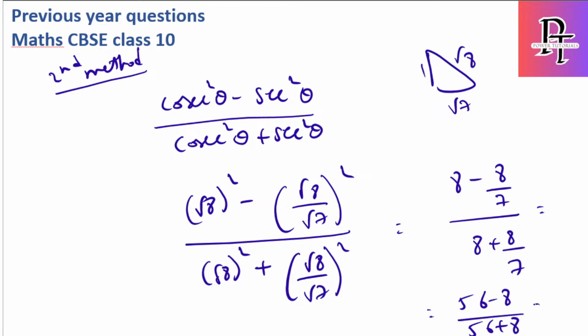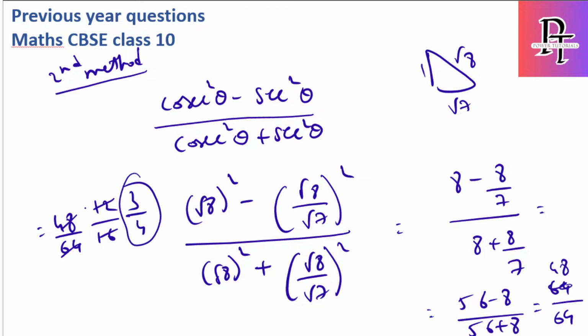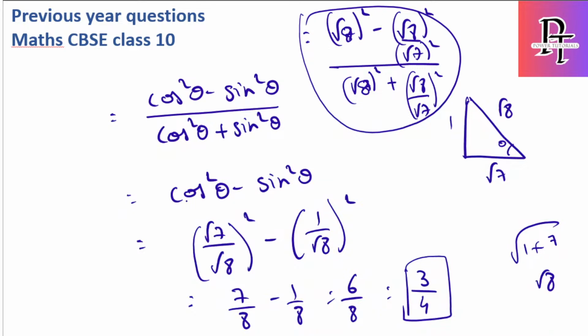So 7 into 8 is 56 minus 8, by 7 into 8 is 56 plus 8. The denominator 7 gets cancelled out. 56 minus 8 is 48, and 56 plus 8 is 64. So 48 by 64. If I divide by 4, it becomes 12 by 16, again by 4, it becomes 3 by 4. See, you got the same answer, 3 by 4, using the other method as well.